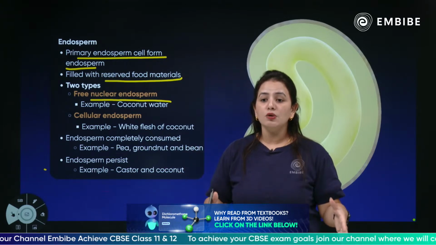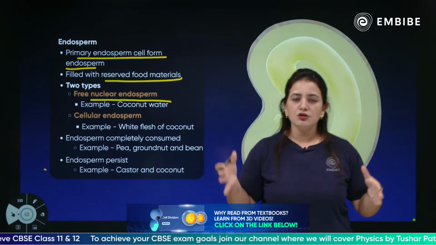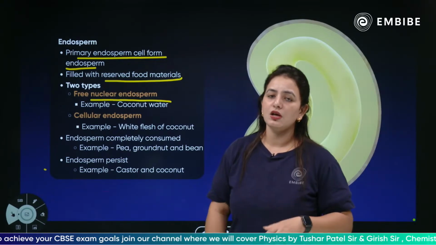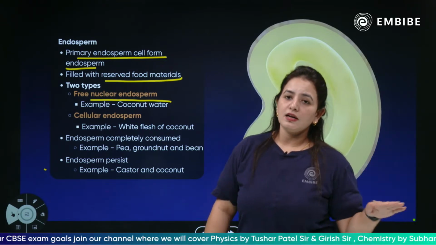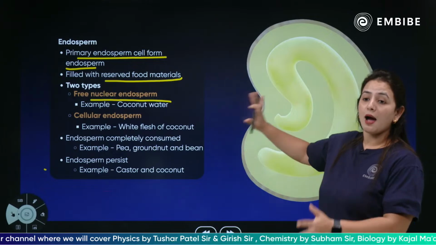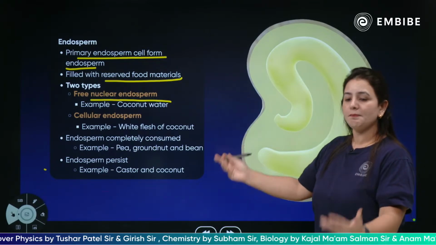It could be free nuclear, it could be cellular. In free nuclear, continuous nuclear division takes place without cell wall formation, while in the cellular there is cell wall formation. This is about the endosperm, and what happens to it after the fertilization has taken place.